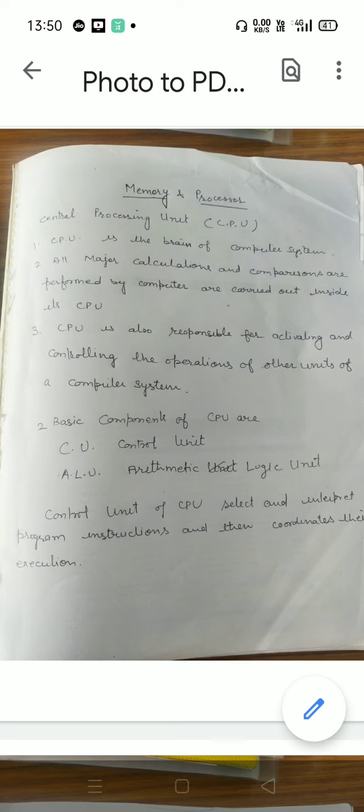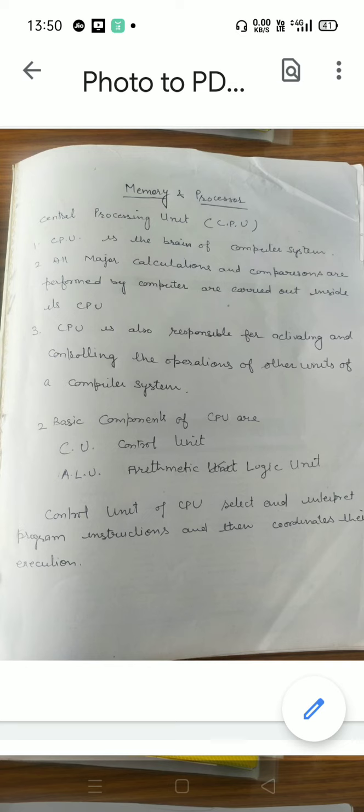Processor means central processing unit, CPU. CPU is the brain of the computer system. All major calculations and comparisons performed by a computer are carried out inside its CPU. CPU is also responsible for activating and controlling the operation of other units of the computer system.